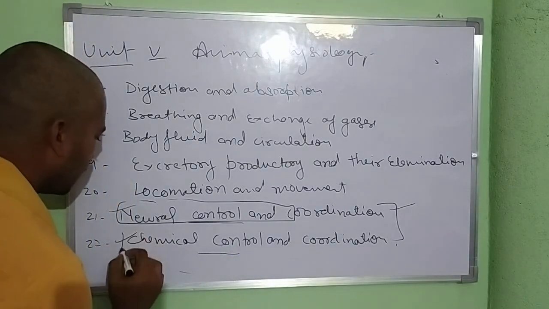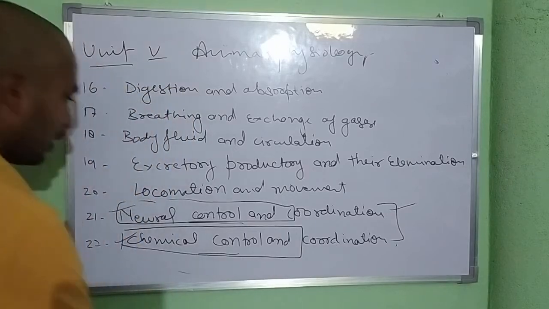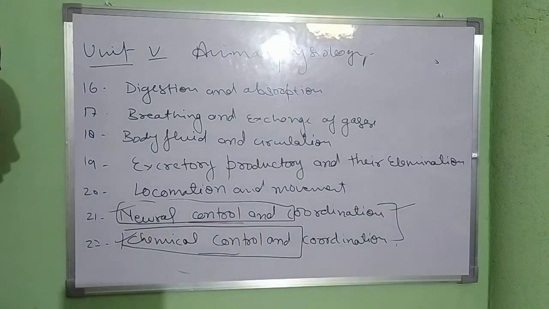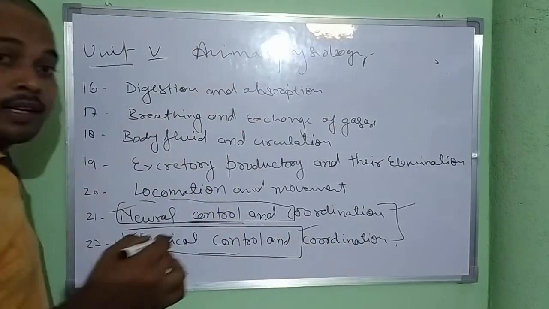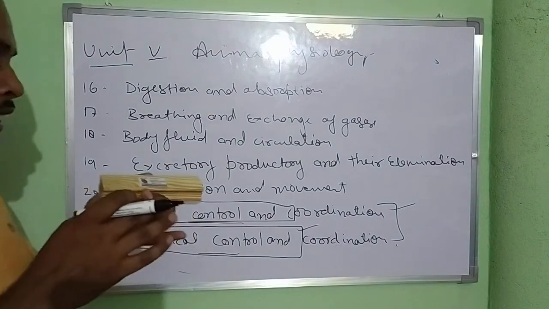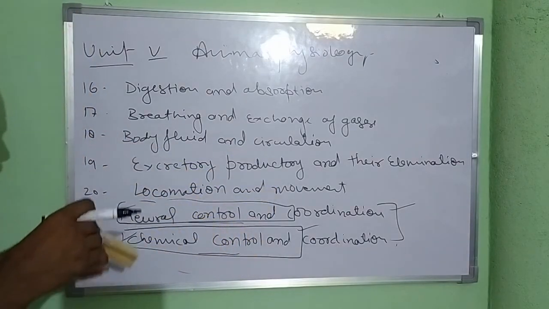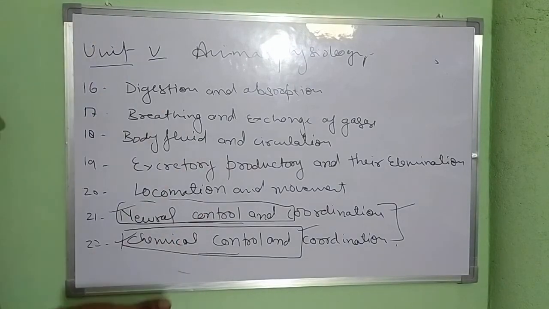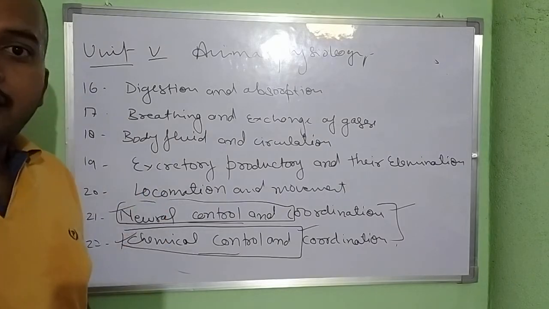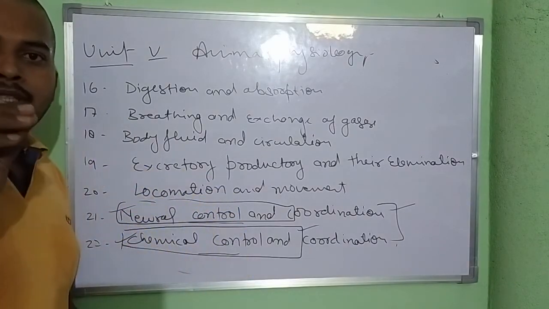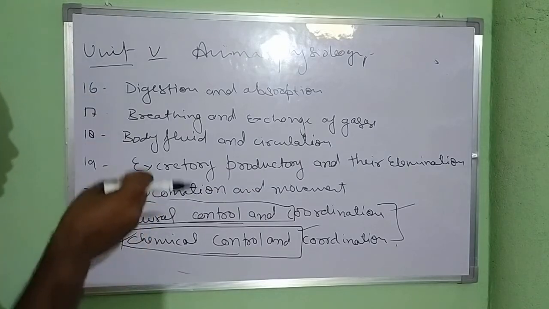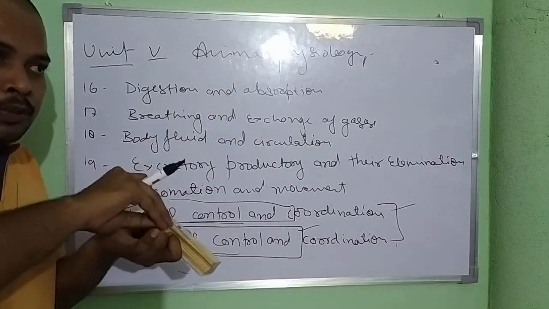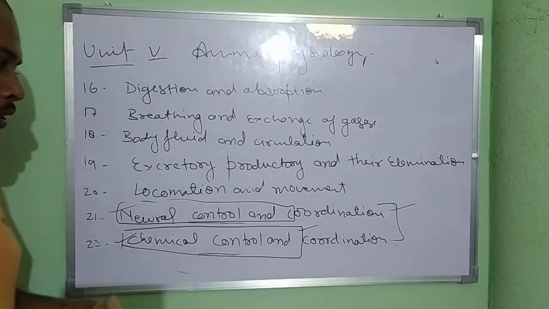In chemical coordination, coordination in our body happens through chemicals or hormones. In this chemical coordination, our endocrine glands play the main role, because endocrine glands are responsible for the formation of the hormones. Endocrine means ductless glands, those glands that don't have special ducts or pipes. They secrete their secretions or chemicals directly in the blood, and blood is able to transport these chemicals to their target organs or target locations.